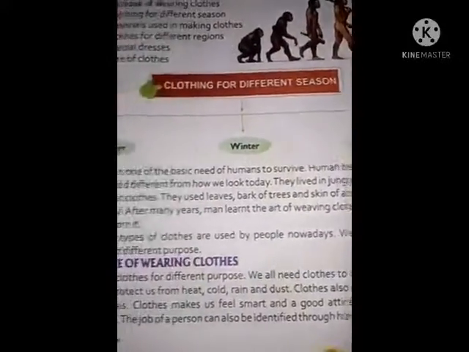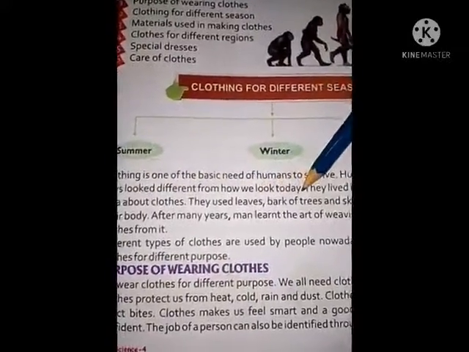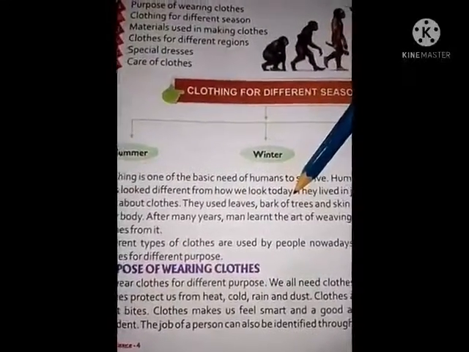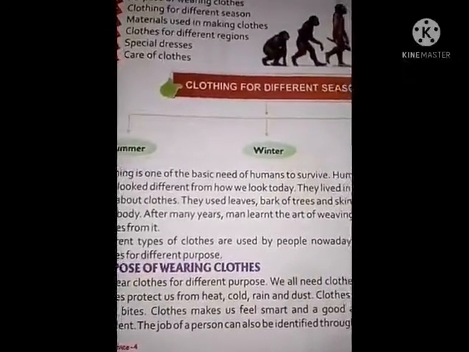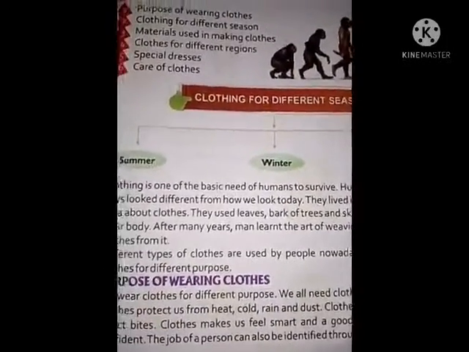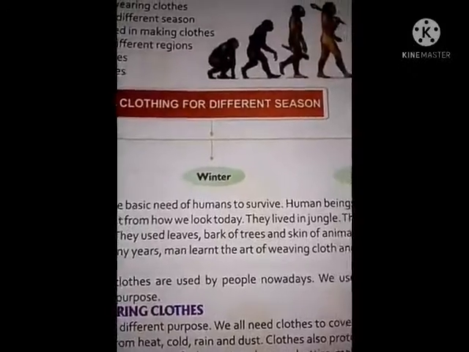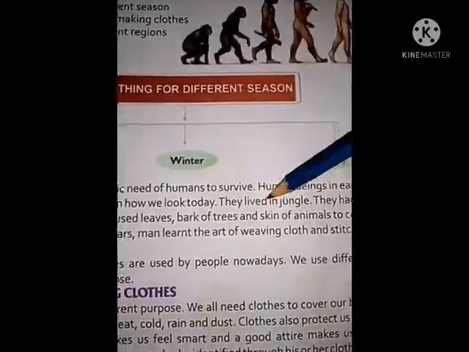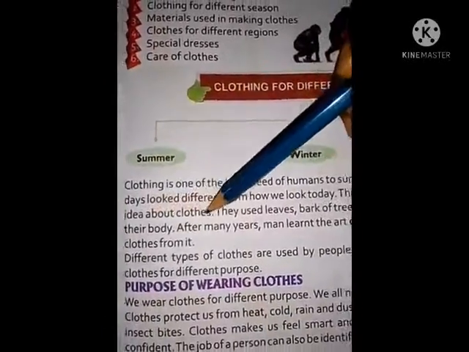Human beings in earlier days looked different from how we look today. The early men looked different from us because they did not know what to wear, what to eat, how to cook food, how to dress. They lived in jungle. They had no idea about clothes.